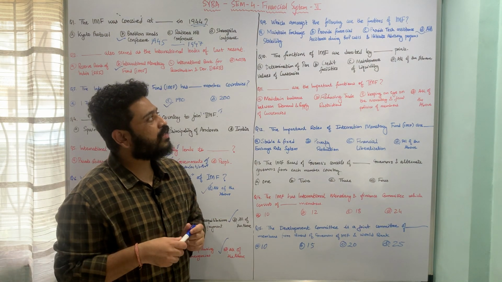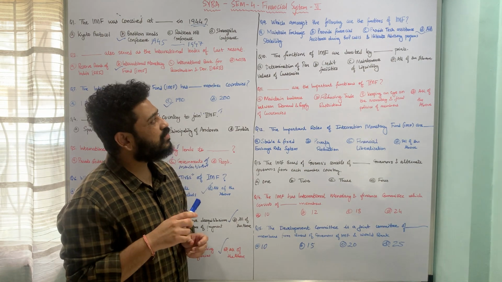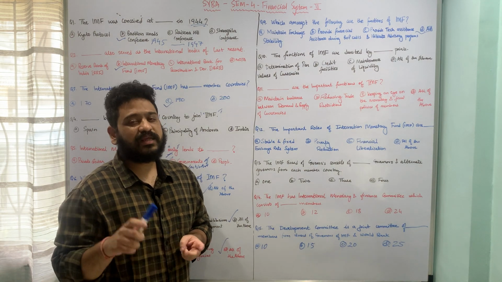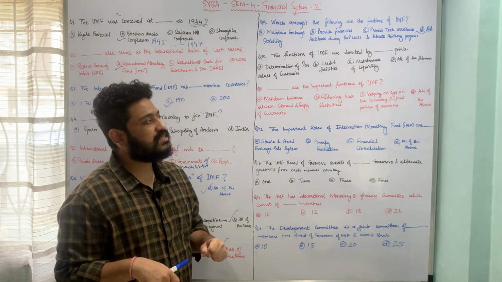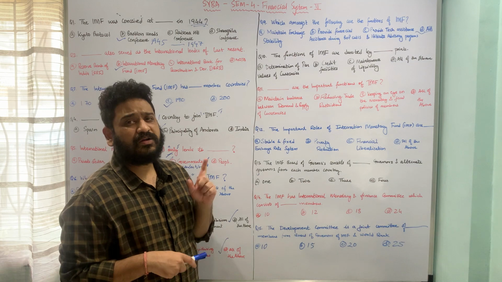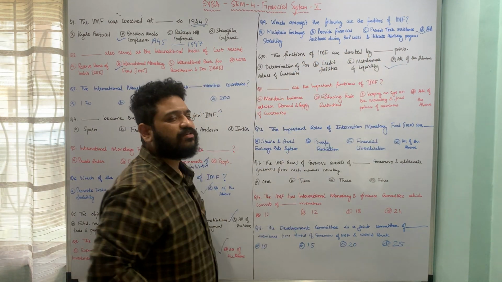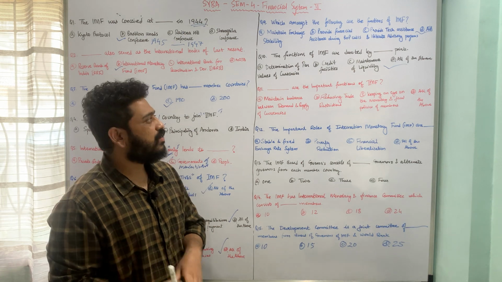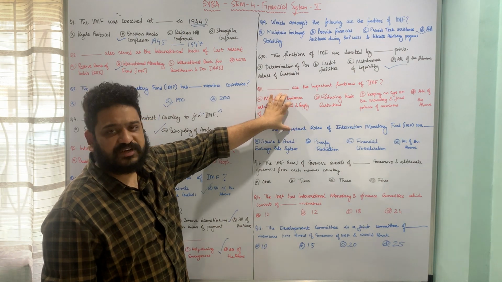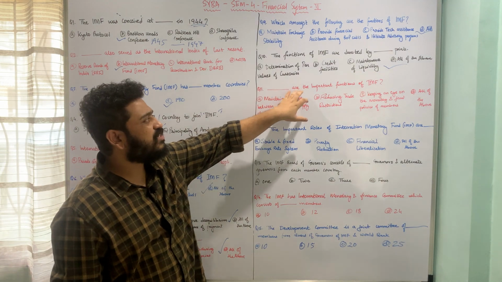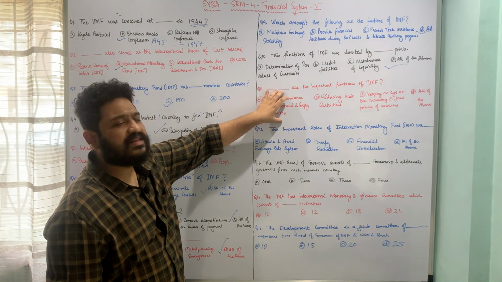So here again the functions of International Monetary Fund are denoted by all these 3 points, that means maintaining liquidity, credit facility, as well as determination of par value of currencies, and therefore option D, all of the above, is the correct answer to this question, which talks about the functions of International Monetary Fund. Now again the next question is in relation to important functions of IMF, and the question is dash are the important functions of International Monetary Fund. Let us look at the underlying options.